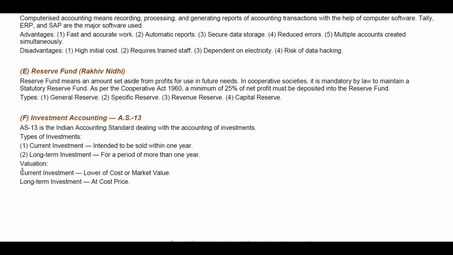And then valuation. What is the valuation for these investments? Current investment is valued at the lower of cost or market value. Long-term investment is valued at cost, the cost price, or the cost of the share price. Likewise, if you are investing in shares, that much you can do.